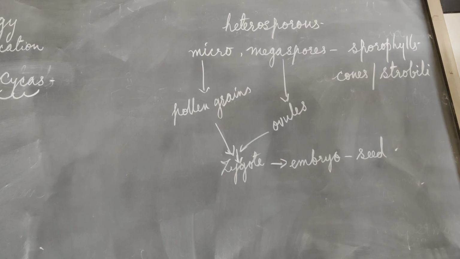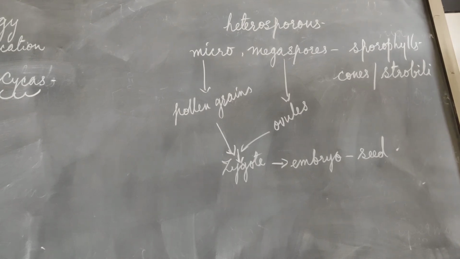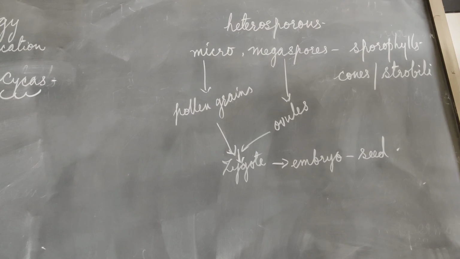Then pollen grains are formed in large numbers, and the megasporangium is transformed into the ovule, and the female gametophyte is formed inside the ovule. There it is protected.